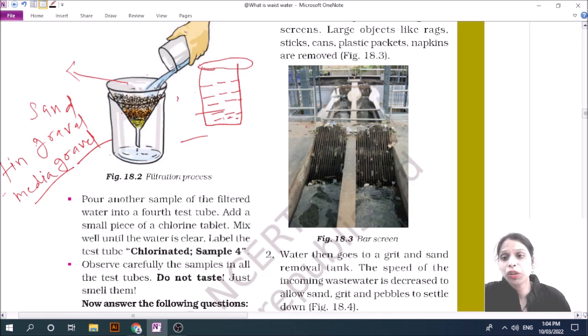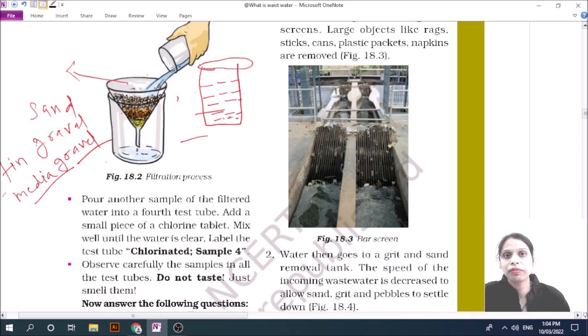What do you get? You get clean water. If it does not clean, you repeat such activity again. You pour the water again until you get fresh water.